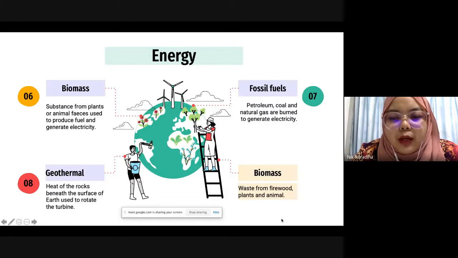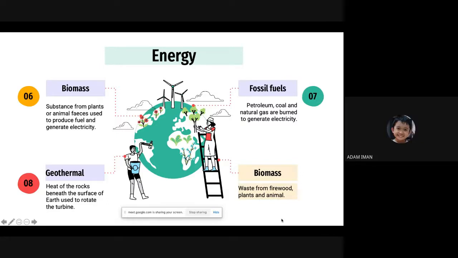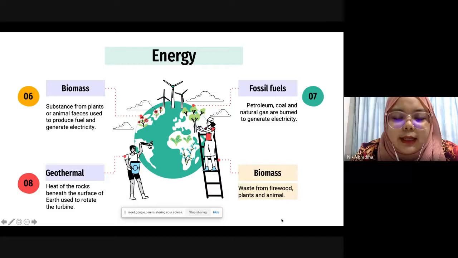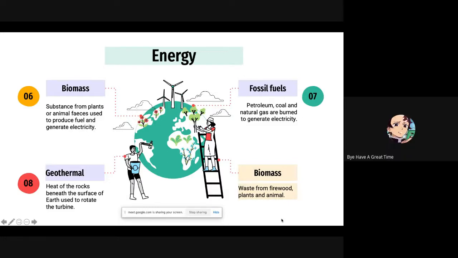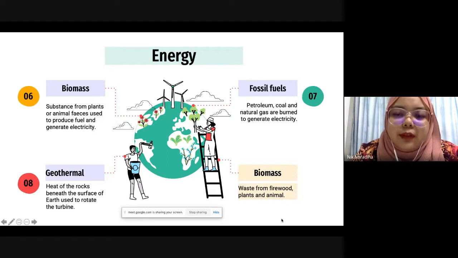Waste product of what? Waste product of animal and plant. Yes, thank you. Good job. Feces, correct. Waste product from animals and plants. Okay, animal feces, all right.